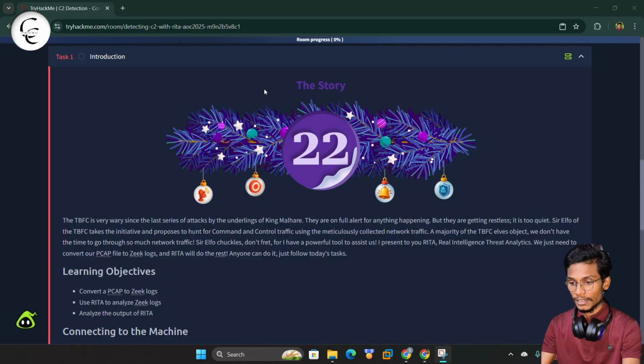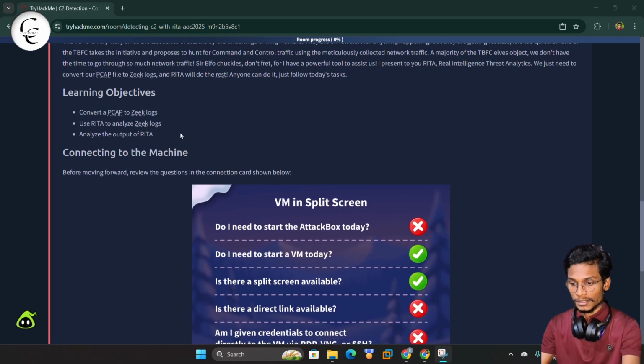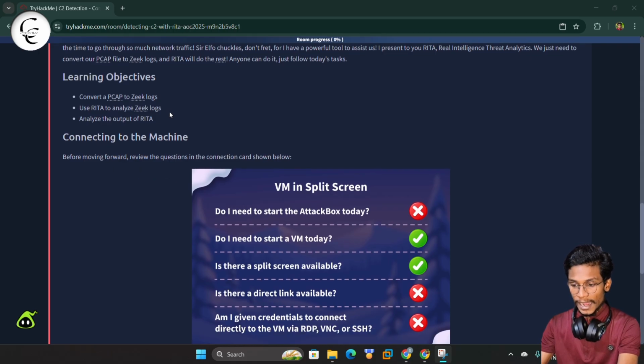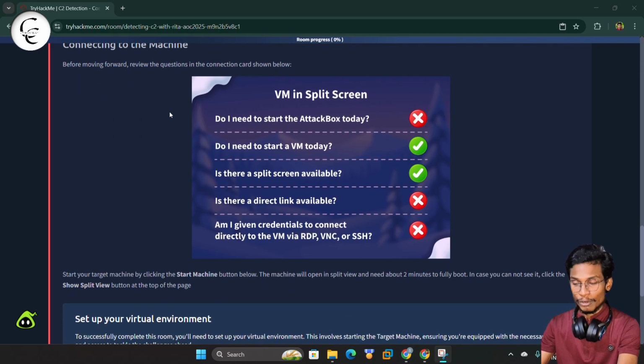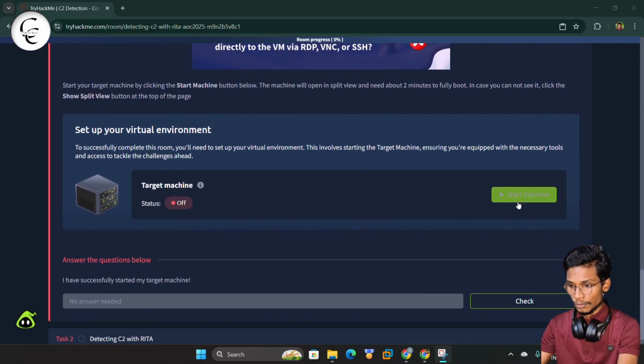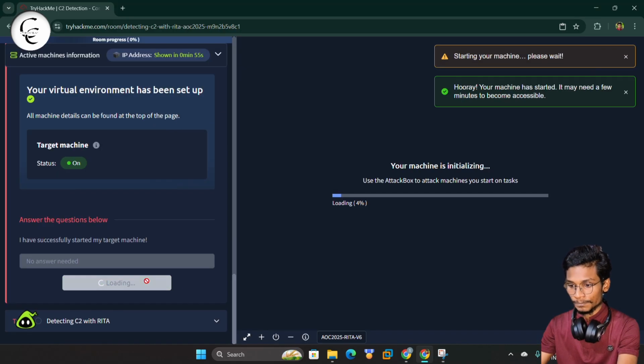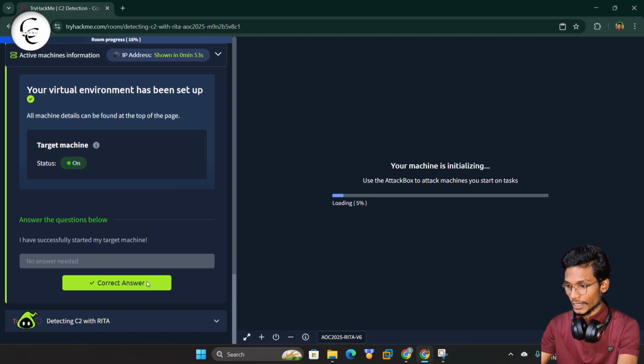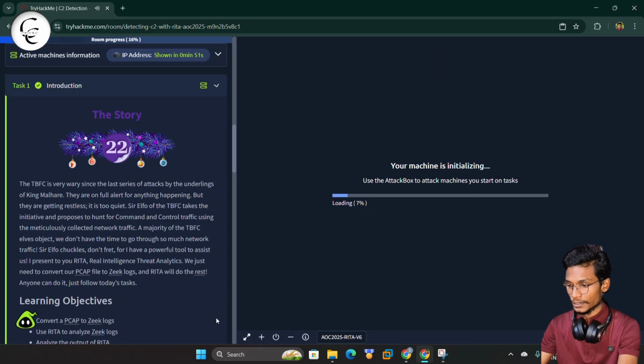So here we have the learning objectives, like convert a PCAP to a Zeek log and use RITA to analyze the Zeek log, and after that we can analyze the output of RITA. As here we have the connecting to machine information, so we can start our machine from here, and now we can give a check and we can move to task 2.